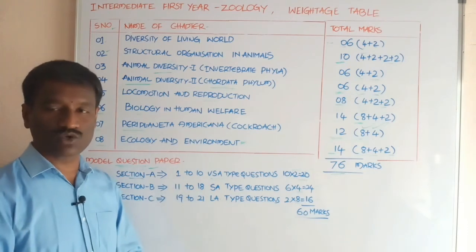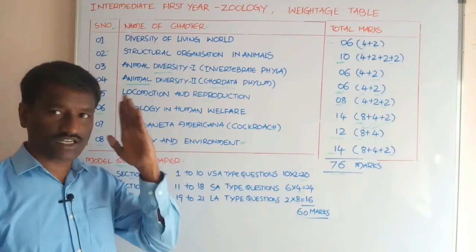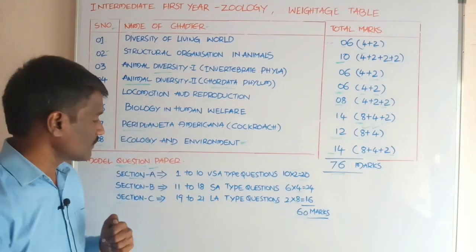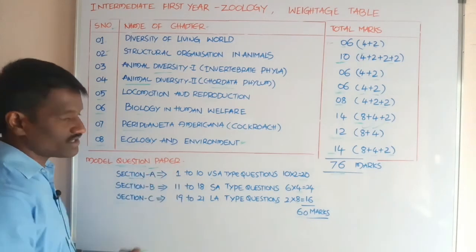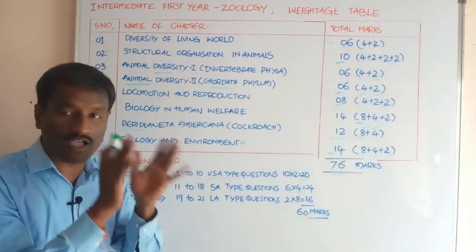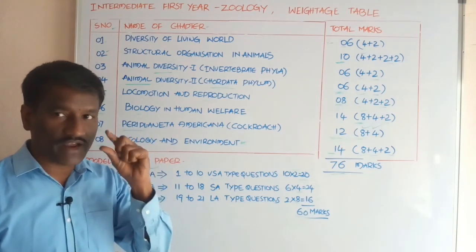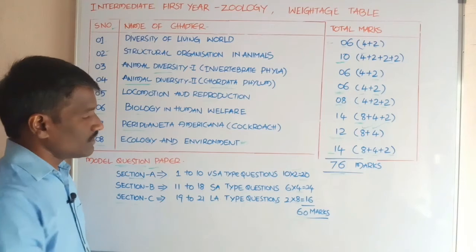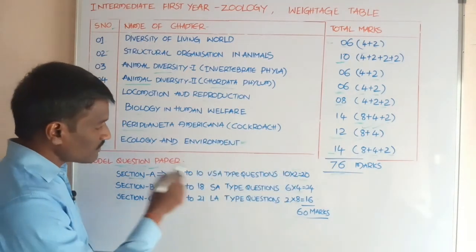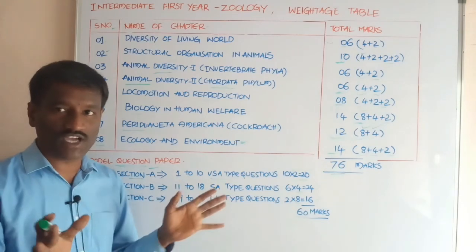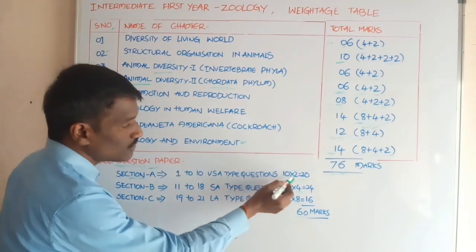Section A, section B, section C. Now section A has 10 questions. These are all very short answer type questions. Answers should be written in 4 lines only. Each answer carries 2 marks. Questions 1 to 10, there is no choice. 10 into 2, 20 marks.